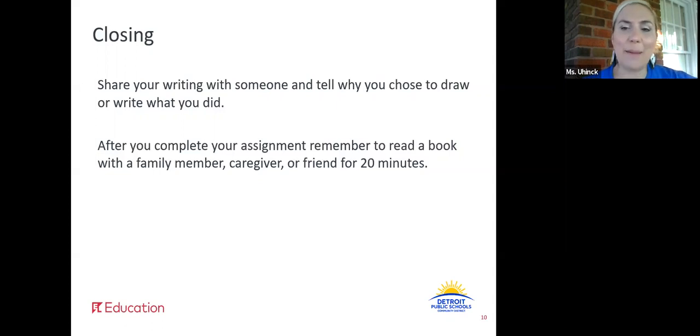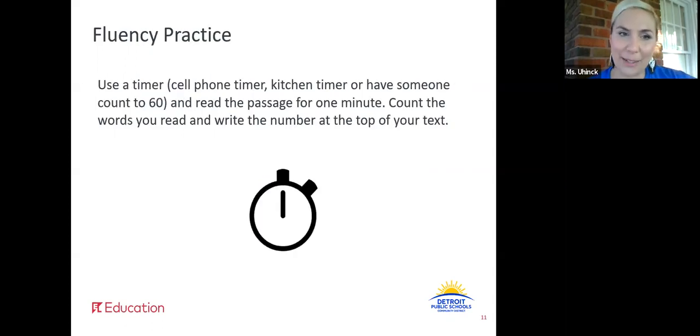After you complete your assignment, remember to read a book for at least 20 minutes with a family member, a caregiver, or a friend. And then we have that fluency practice, right? So using a timer, it could be a cell phone timer, kitchen timer. You can have someone count to 60, but read the passage for 1 minute. Count the words you read and write that number at the top of the page.